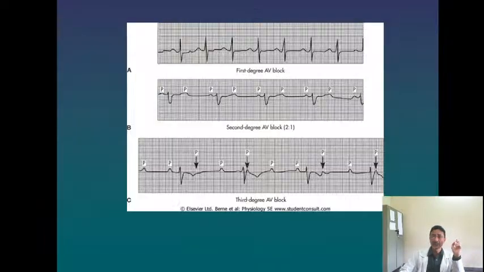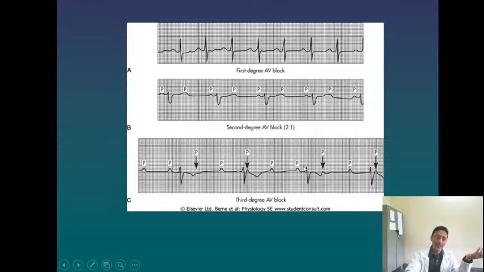So here you can see the first degree heart blocks. Here you will find a prolonged P wave. So this also gives a prolonged PR interval. Then you will find that for every 2 P waves there is one QRS complex, and in third degree heart blocks there are multiple P waves followed by one QRS, and this pattern is not repeated. So this is the third degree heart block.